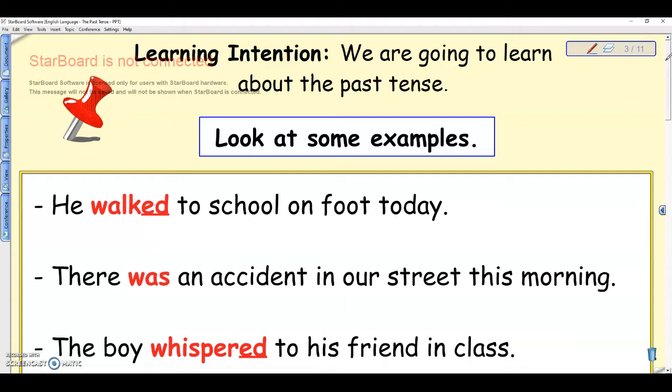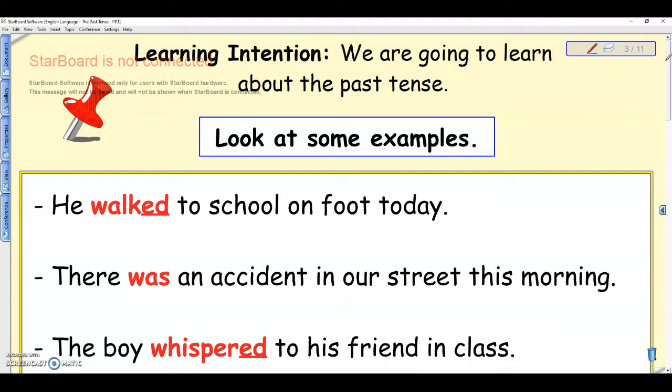We're talking about yesterday, the day before yesterday. We could be talking about last week, about last year. He walked to school on foot. All we did basically was add the letters ed to the word walk, and that changes it to the past tense. Instead of he walks, he walked to school on foot every day. He walked to school today.